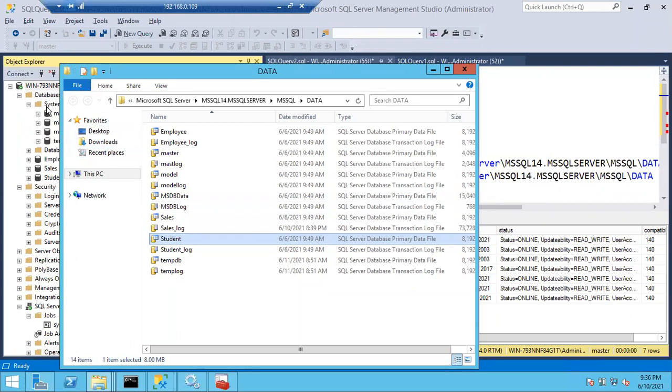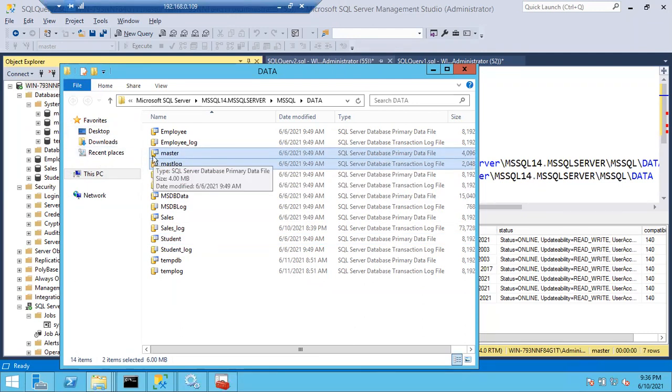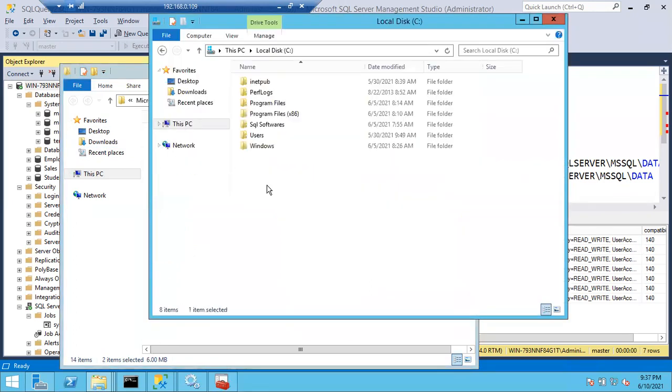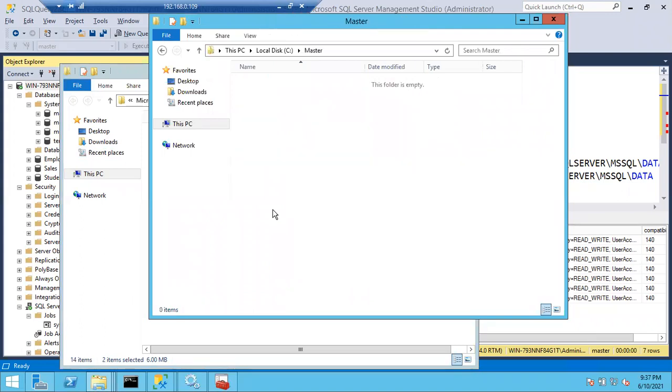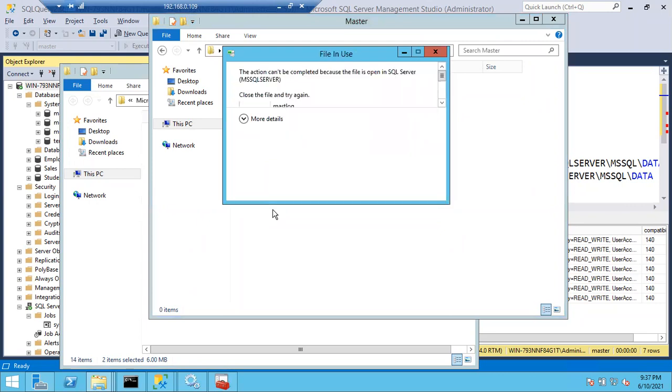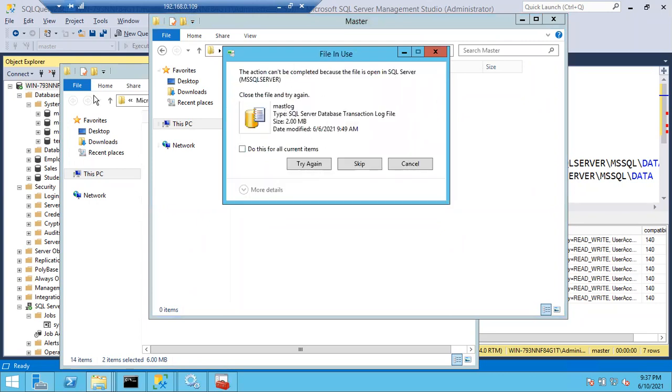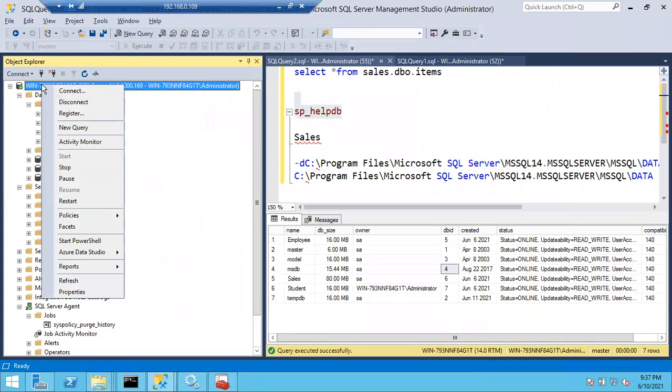But again, once you start the SQL Server, see here, I'll tell you one thing. Let me Control X. I usually cannot copy these files. Control X. Let me copy these files to another location. Control Shift N, master. Control V. Actually I cannot copy. It will simply throw you the error. See, try again. Let me stop the SQL Server now.